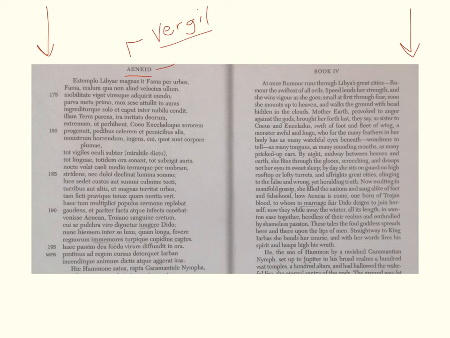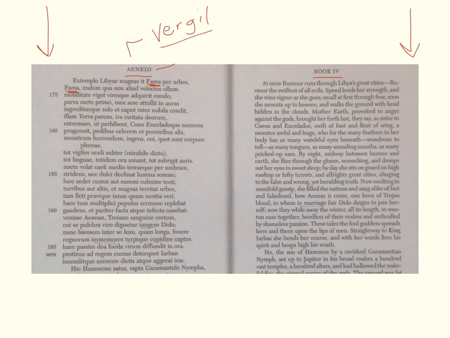This comes from Book 4, and this is a passage that personifies Fama. So I thought we'd look at this since we have Fama in our vocabulary for this week. And it personifies Fama as this goddess who travels about the countryside. It's a gorgeous passage that I thought we would look at. And here's Fama right here as well.